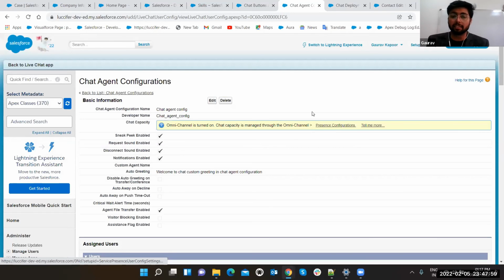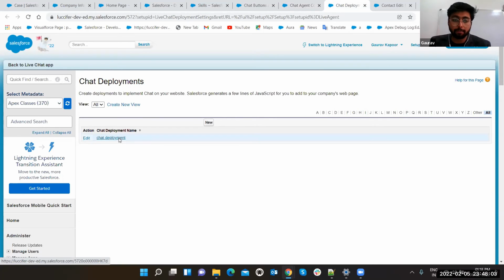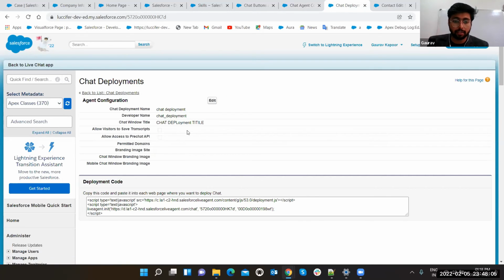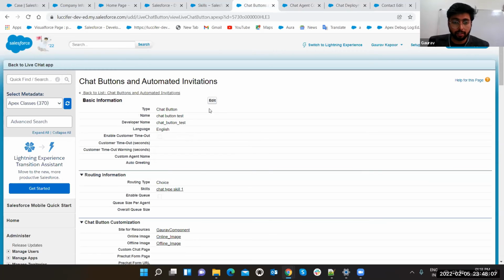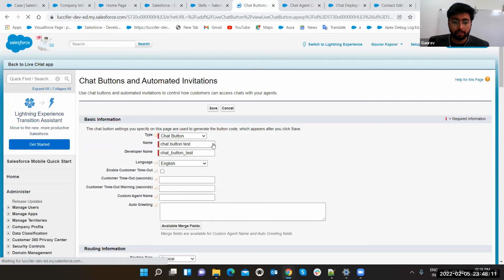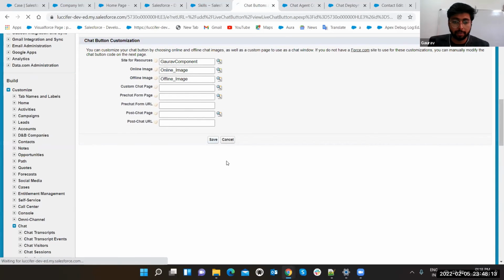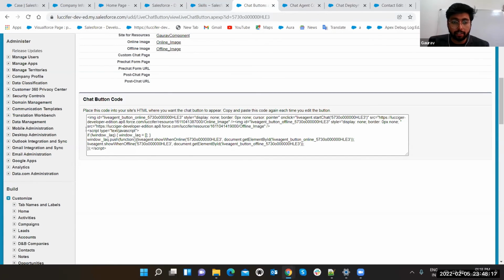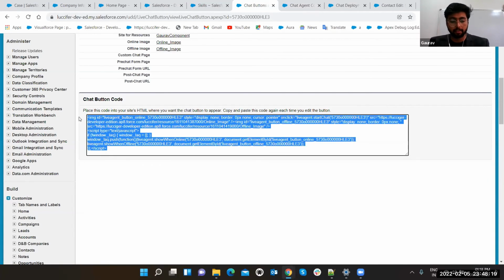Now, once this chat agent configuration is done, you have to configure a lot of stuff here. Create chat deployment. Just deploy it. That's it. And yes, sorry, this chat button. Once you complete it, click on the save button. See, it is providing you this stuff, right? Copy it, open your notepad.